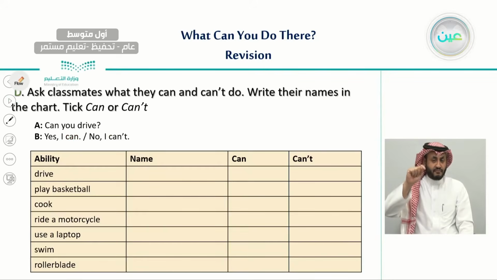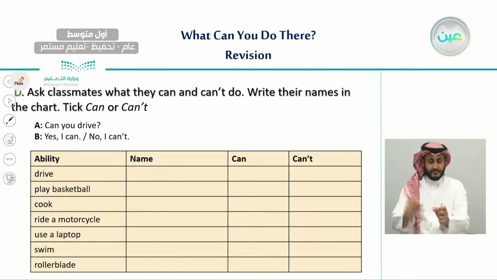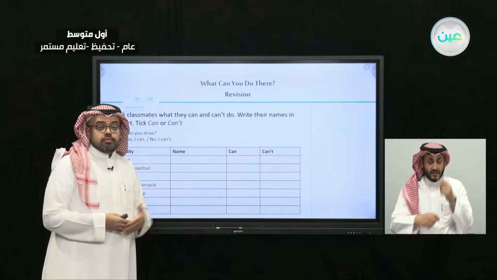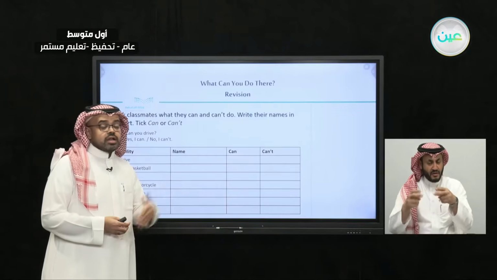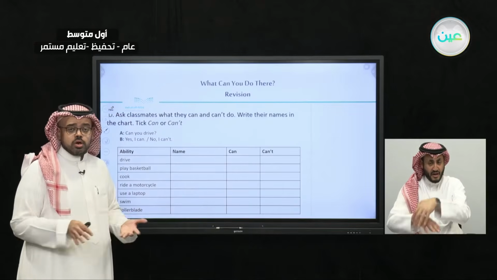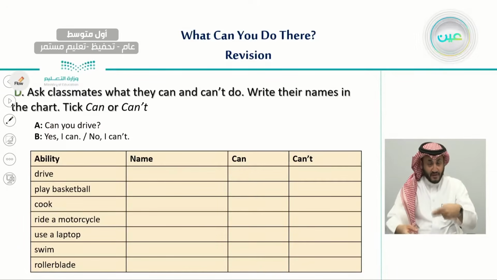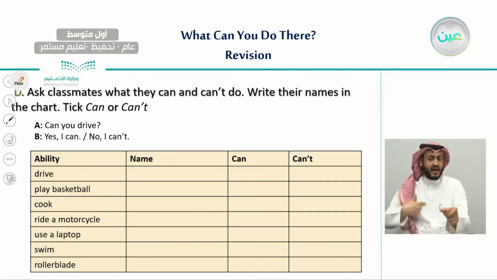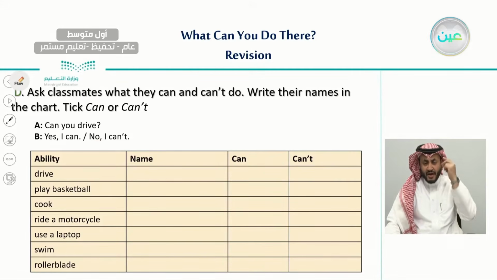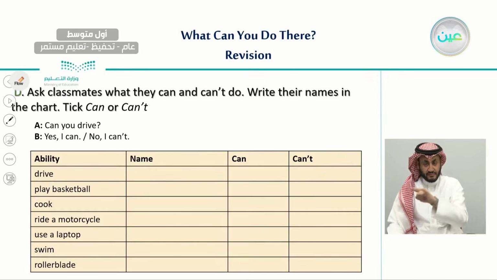We also introduced the other exercise, which is a very interesting one, when I told you to meet a family member or maybe a classmate or a friend and ask him this question and try to fill in this chart. We said to make a question like this one. Can you drive? If he says yes, then write his name here and put a tick mark on can. If he says no, I can't, then again write his name here and put a tick mark on can't.